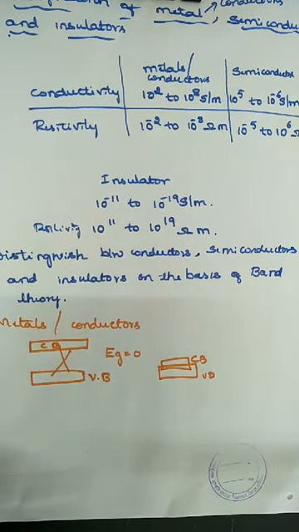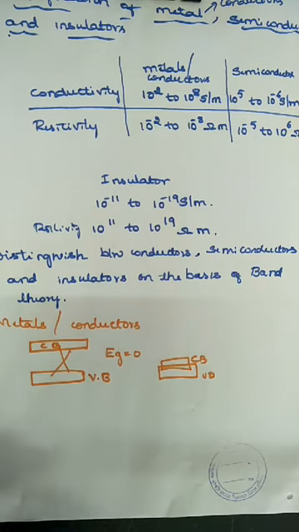Okay. So in metals or conductors, the conduction band is largely filled with free electrons above 0 Kelvin temperature. Okay, so the conduction band is partially filled with free electrons above 0 Kelvin temperature.